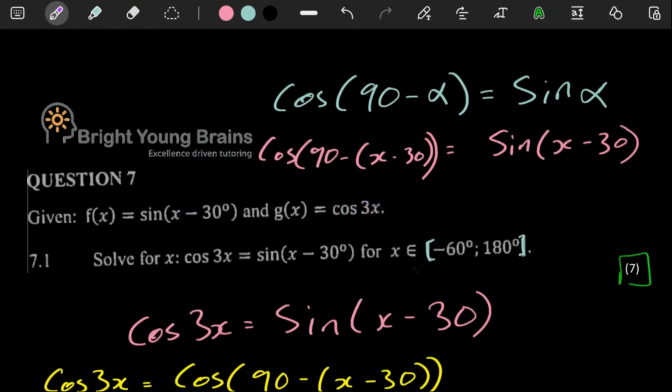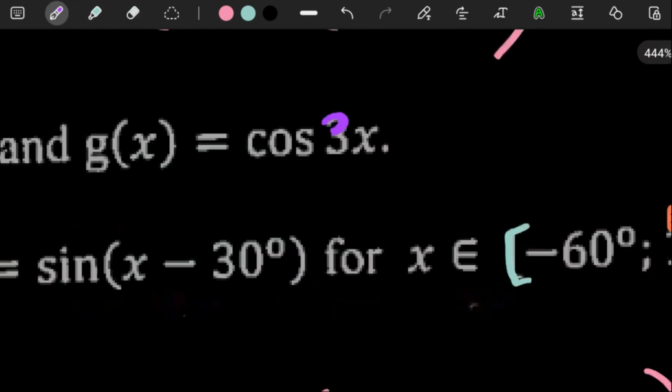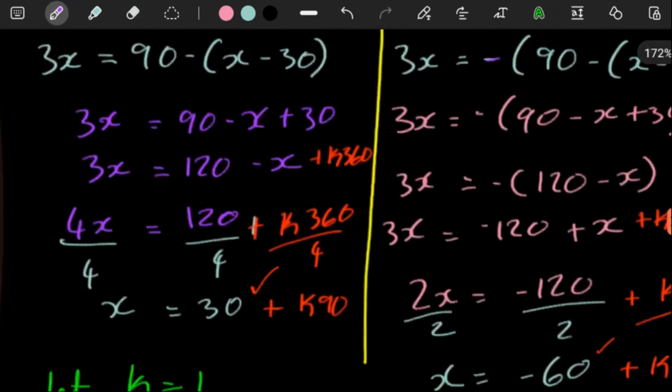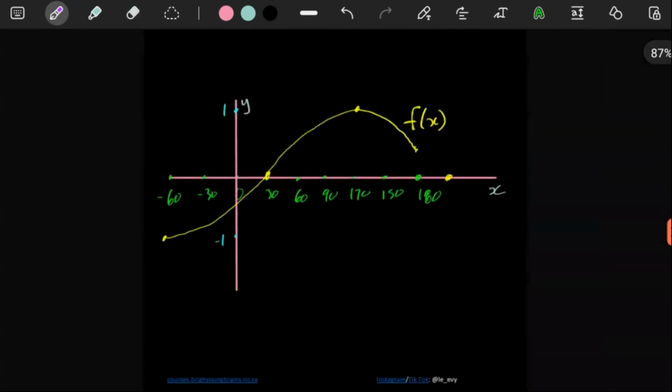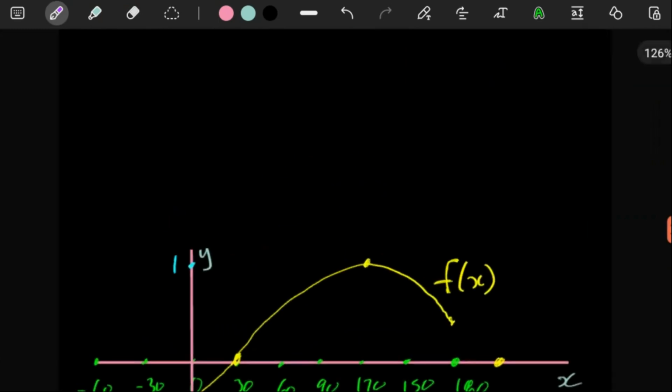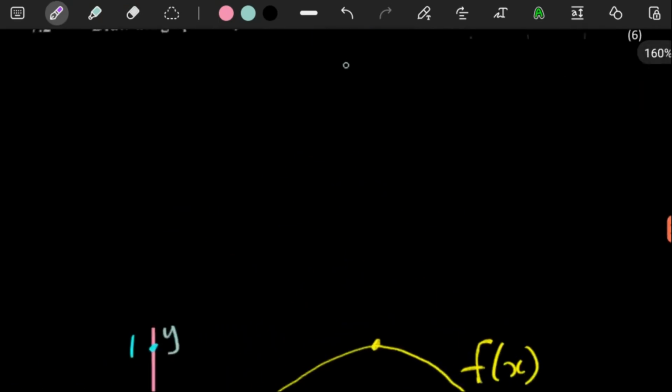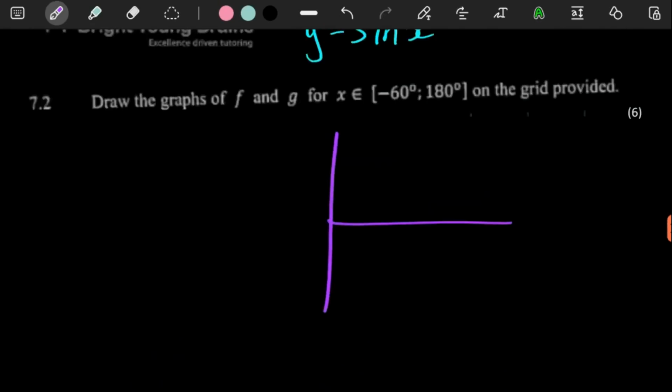Because the only thing we need to recognize is that the frequency here is a 3, meaning in a space of 360 degrees, we would be expecting to see 3 graphs. So let me just show you what it means. In a space of 360, we were supposed to see 3 graphs. So if there is 360 here, 360 cut into 3, you'd have 120 over here, and then here you'd have 240.